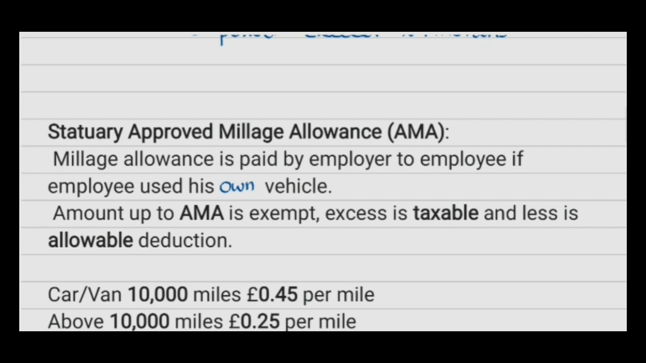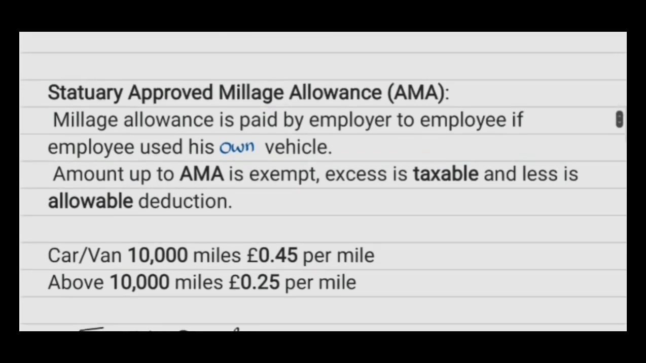It means that if an employee is entitled to receive, let's say for example 5,000, and he actually received 5,000, the whole amount is exempt. But if an employee is entitled to receive 5,000 and he received 5,500, the excess 500 will be taxable. And again, if the employee is entitled to receive 5,000 while his or her employer gave him 4,000, the less 1,000 amount is said to be an allowable deduction.